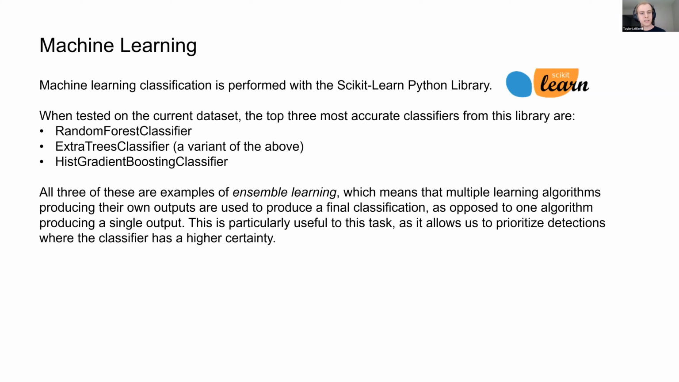So all 3 of these are examples of ensemble learning, which means that multiple learning algorithms producing their own outputs are used to produce a final classification, as opposed to one algorithm producing a single output. This is particularly useful to this task as it allows us to prioritize detections where the classifier has a higher certainty.